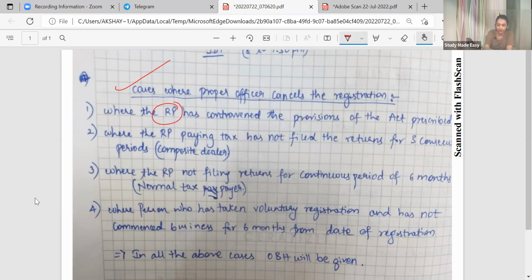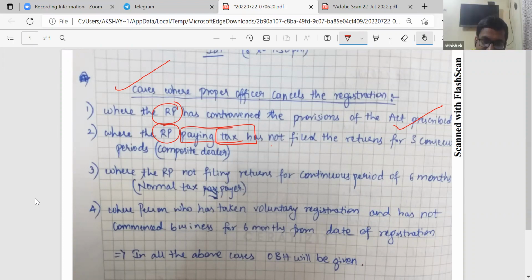Where registered person has contravened the provision of the Act. Where registered person paying tax has not filed. Who has said that payment of tax is compulsory? Is it necessary that he would be paying tax? What if he is not paying tax in GST? Still you have to file the return. So where registered person not filed the return should not be written like this.